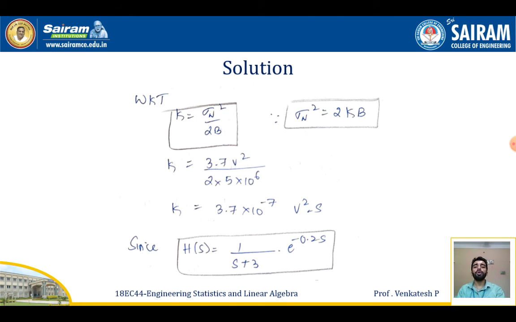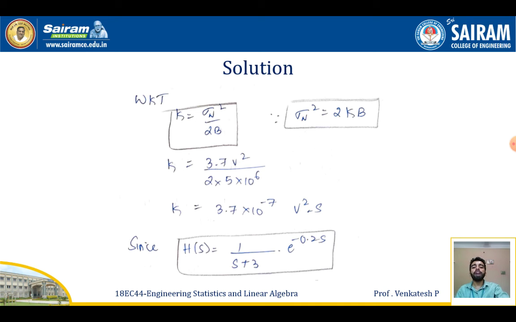We know that the value of K is given by σn square by 2B, because of the earlier formula σn square equal to 2KB. On simplifying this, K is equal to 3.7 V square by 2 into 5 into 10 power 6. So I get K equal to 3.7 into 10 power minus 7 V square per second.